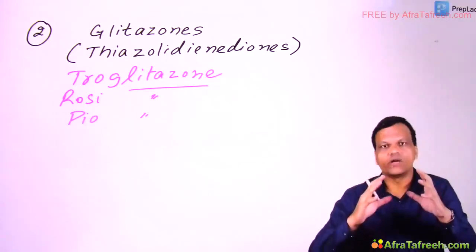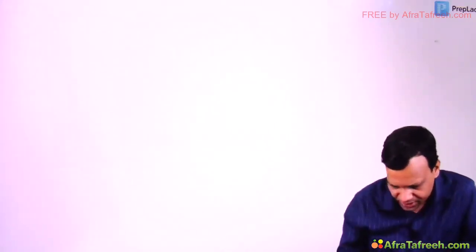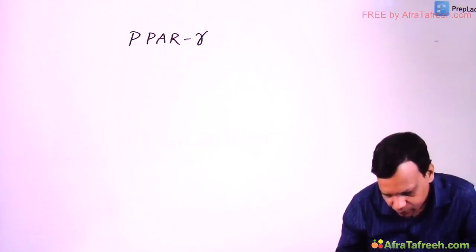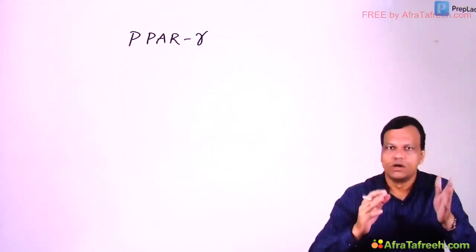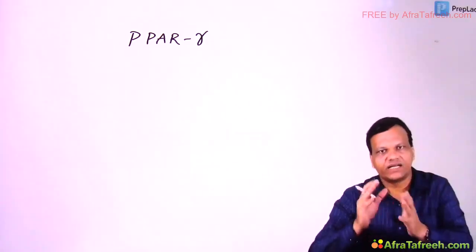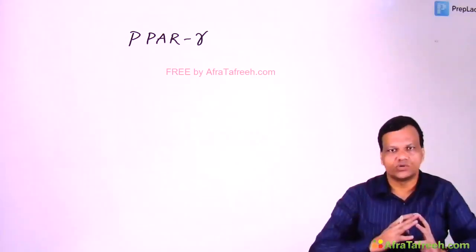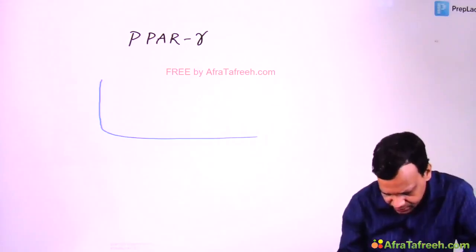First of all, how glitazones work. Glitazones stimulate a receptor called PPAR gamma. This is a nuclear receptor. Full form is peroxisome proliferator activated receptor gamma. Now to understand how they reverse insulin resistance, suppose this is a cell.